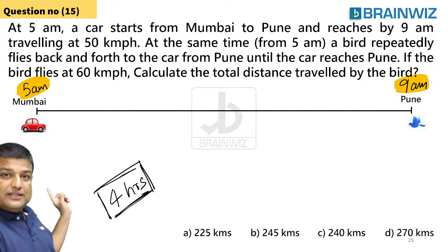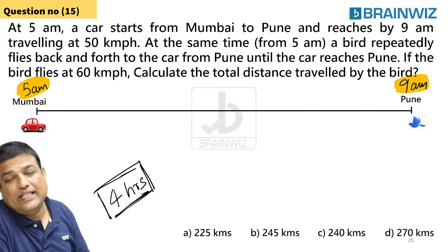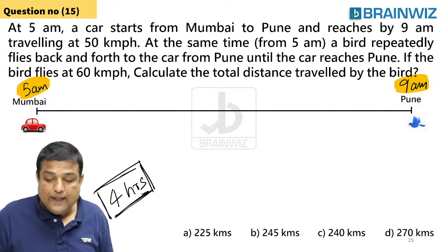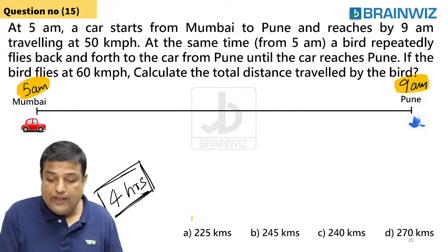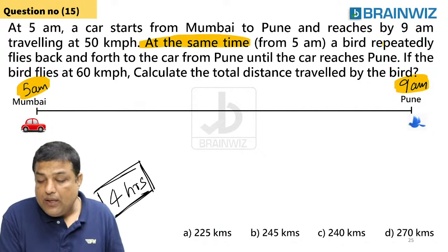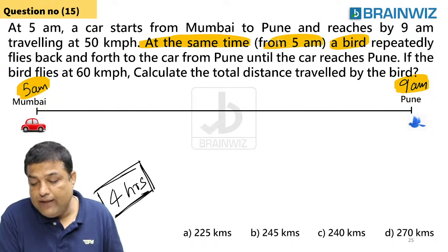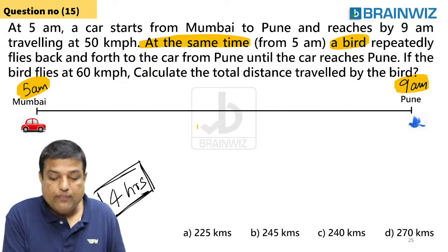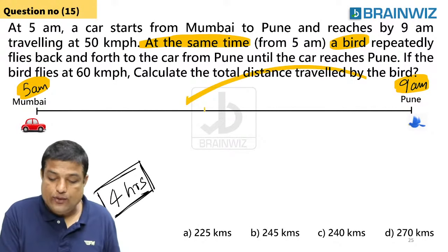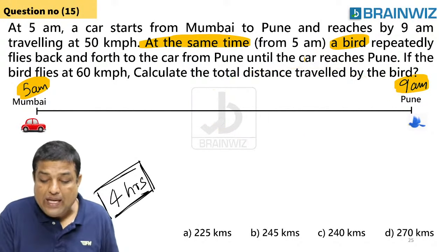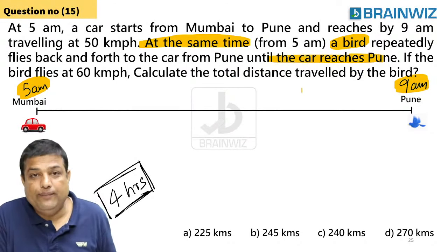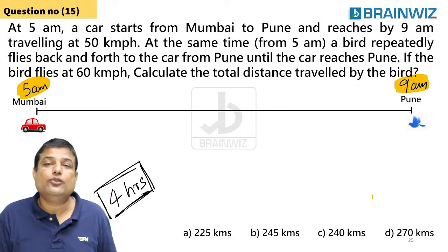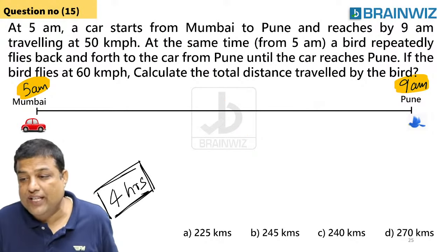Here a car starts, and at the same time a bird is also starting from there. At 5 a.m., a bird is repeatedly flying back and forth. Back and forth means it's coming like this and going back, and coming like this and going back, until the car reaches Pune. What's the condition? Until the car reaches Pune, the bird is doing the same thing.